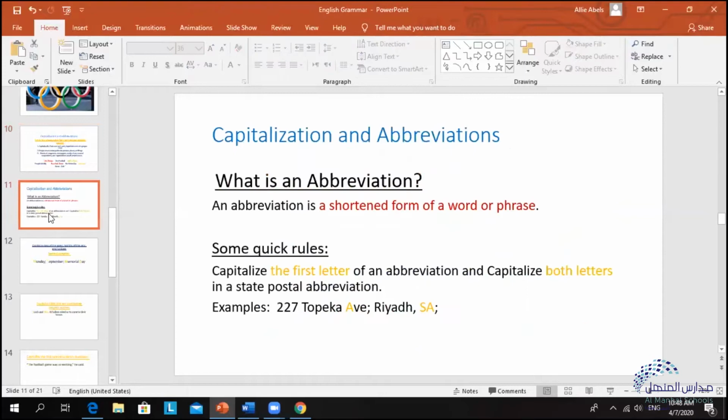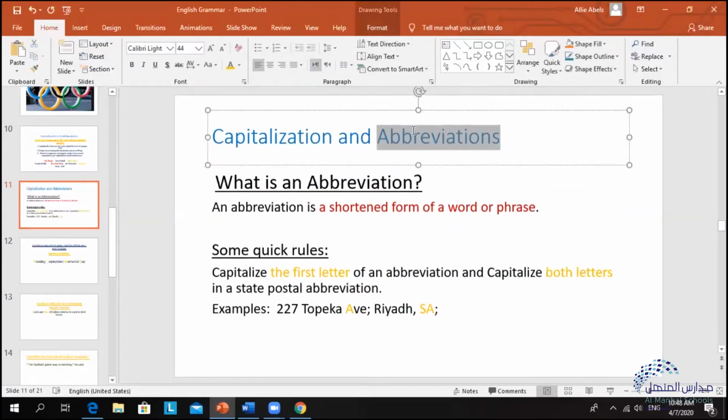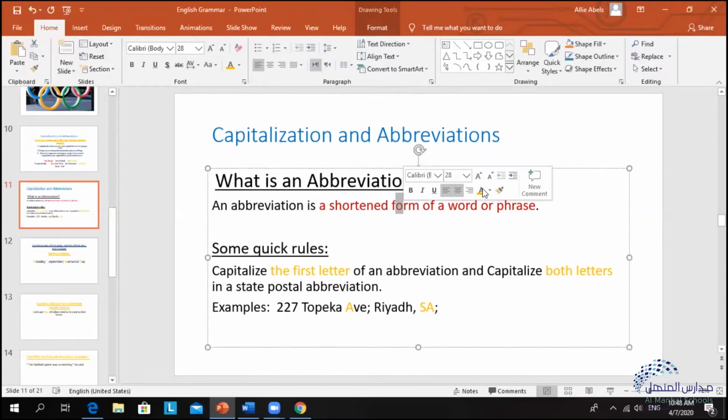Okay. And on the second slide, we will be learning about abbreviations. Now, in order to understand abbreviations, we need to ask the question, what is an abbreviation? Okay. An abbreviation is a shortened form of a word or phrase. So if we do not want to write the full word or the full phrase when we are writing, we can use abbreviations. Okay. And here are some rules about abbreviations.